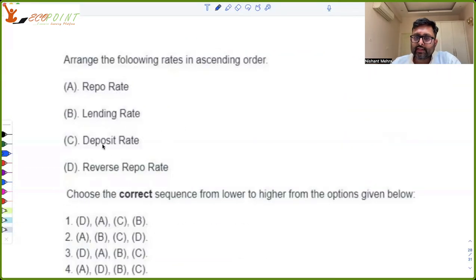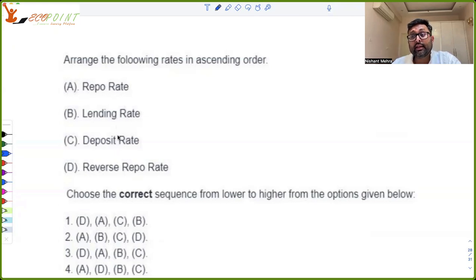Arrange the following rates in ascending order. So repo rate is the one at which the RBI is lending to commercial banks, right? Lending rate is the rate which the commercial banks are charging their customers on loans. तो ये तो सबसे हाई होना ही चाहिए, ठीक है?